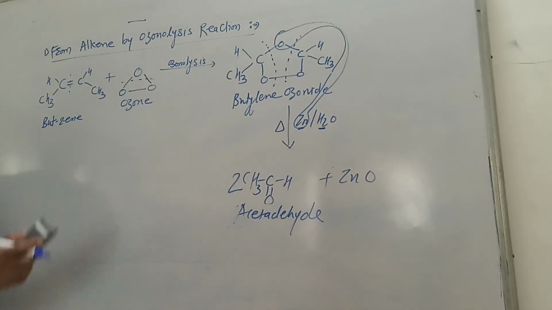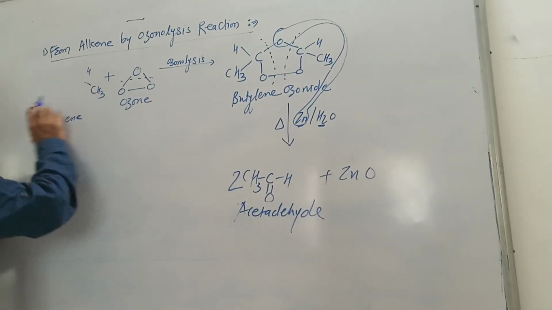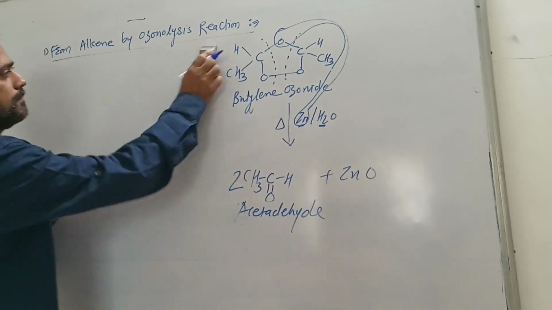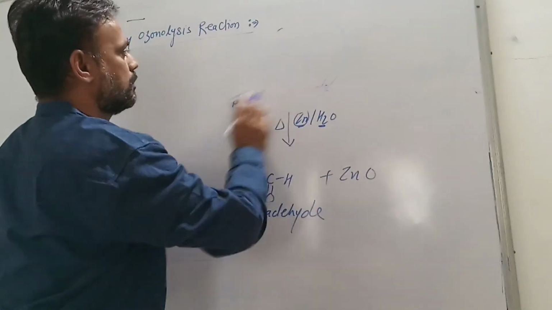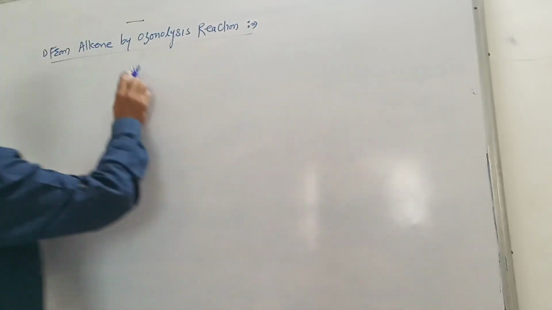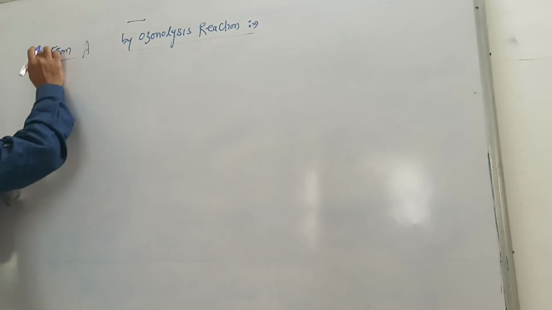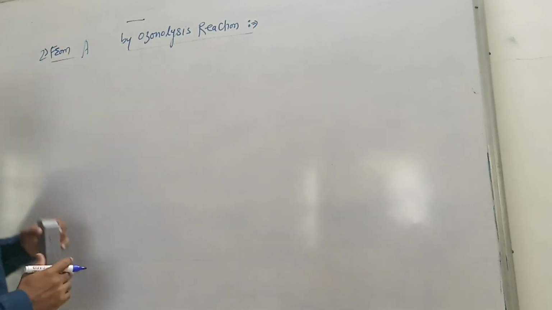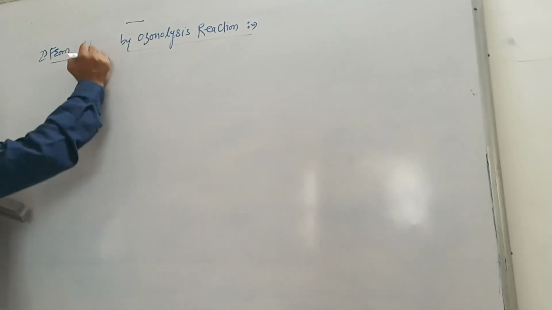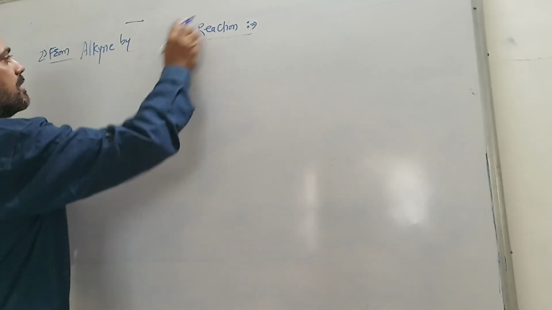Now we continue with hydration reaction. That is the preparation of aldehyde and ketone from alkyne by hydration reaction. From alkyne, preparation of aldehyde and ketone from alkyne by hydration.